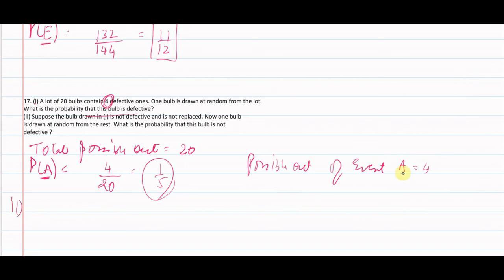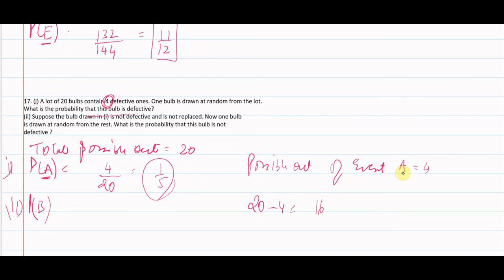Second, we would take probability of event B. Suppose the bulb drawn in the first one is not defective and is not replaced. Now one bulb is drawn at random from the rest. What is the probability that the bulb is not defective? Look, first we are given 20 bulbs in a lot. 4 are defective.